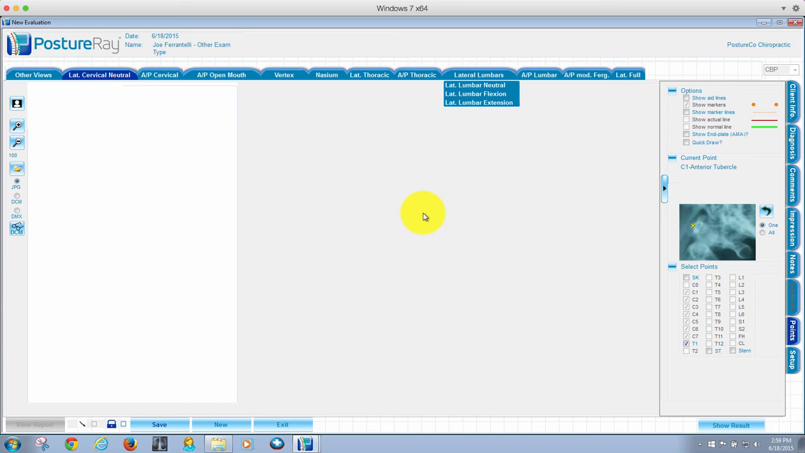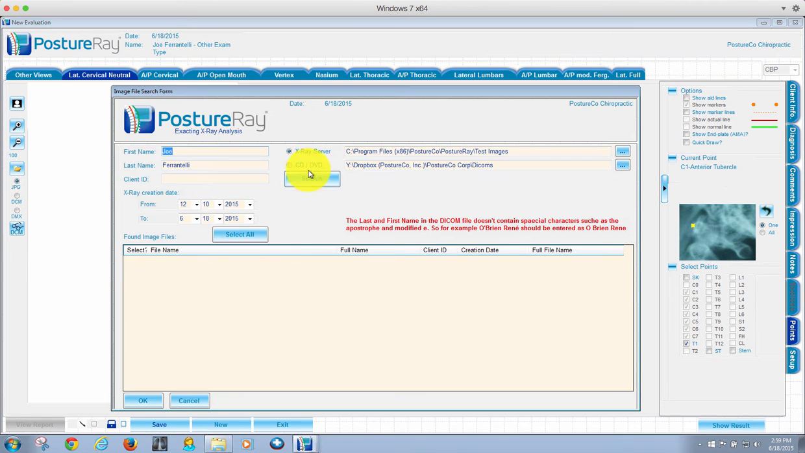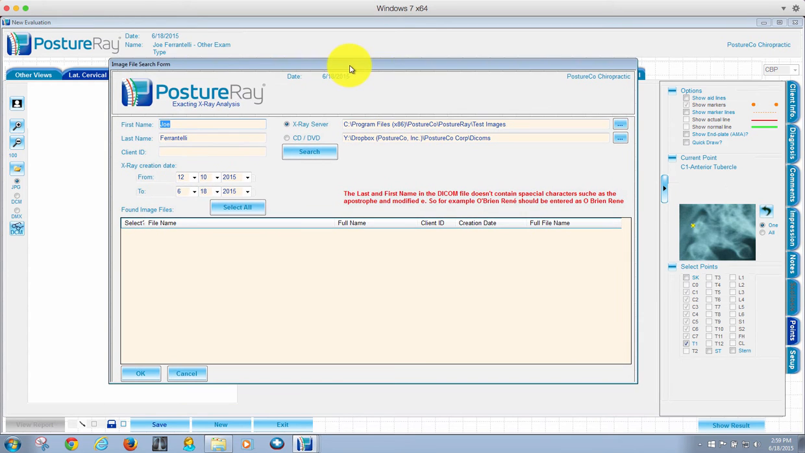All new to version 20 of PostureRay is the ability, when we're doing an import of DICOM images, if they have a name like, say, O'Brien, to exclude the apostrophe and do a search. That's new. As well, you'll see right through here, we can limit a date range to a search, which is quite helpful when multiple sets of x-rays are within a certain date range. This will exclude, say, older x-rays from the DICOM search.